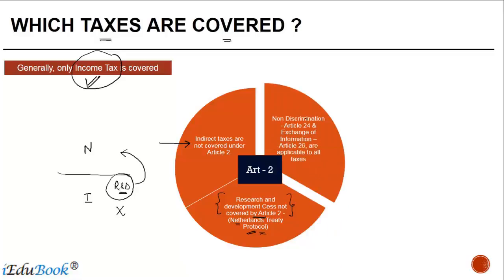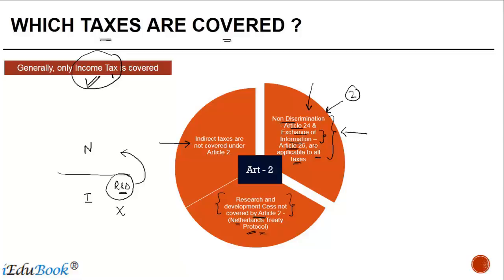However, the definition of tax which is given in Article 2 generally does not apply to the non-discrimination clause, which is Article 24, and the exchange of information clause, which is Article 26, which are generally applicable to all taxes. But having said this, it is not a rule of thumb that Article 24 and Article 26 will cover all forms of taxes. Normally what is going to happen is, if you look at Article 24, there's a specific mention that it shall apply to all types of taxes.